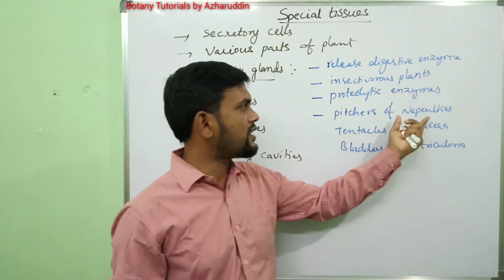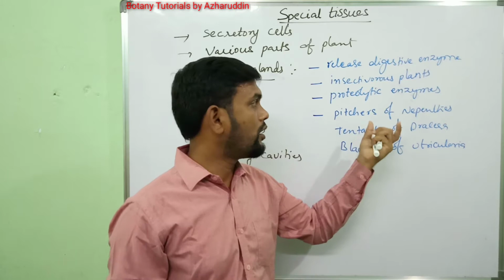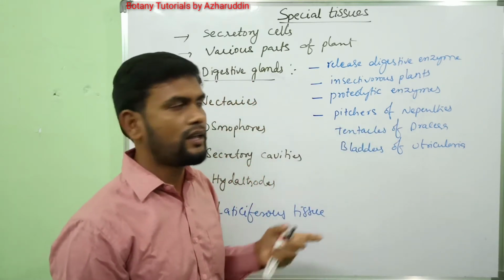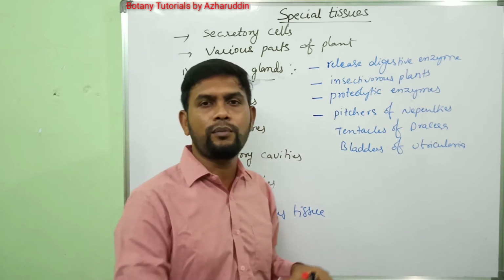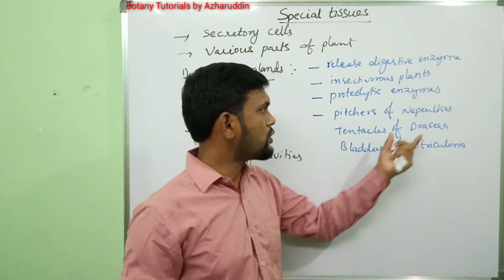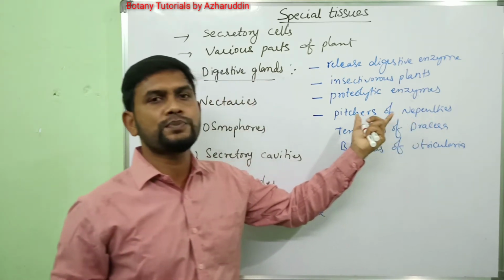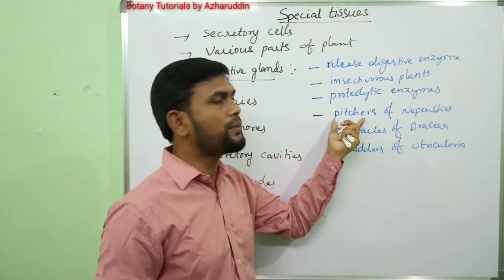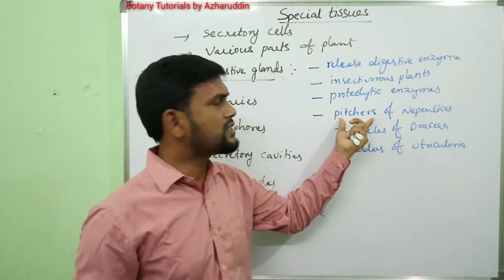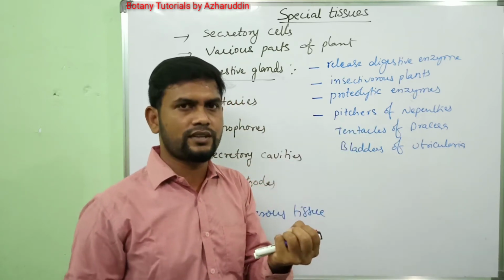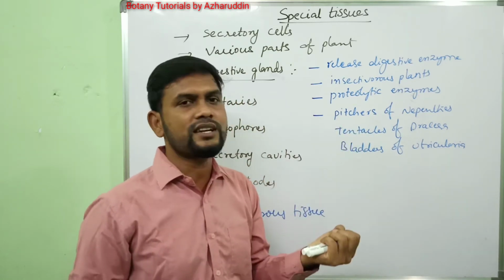Mainly these plants grow in nitrogen deficient soil. They require nitrogen, but nitrogen is not available in that area. So these plants produce special structures called pitcher leaves. Pitcher leaves are present in Nepenthes, and they trap insects. Once the insects are trapped in the pitchers, the digestive glands release proteolytic enzymes and digest the insects.